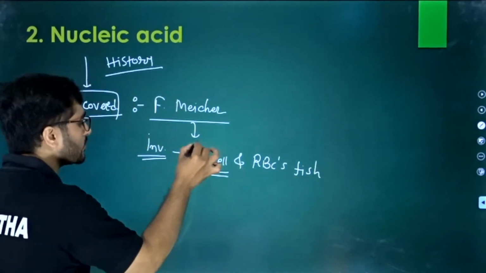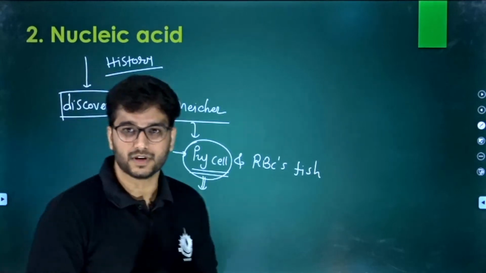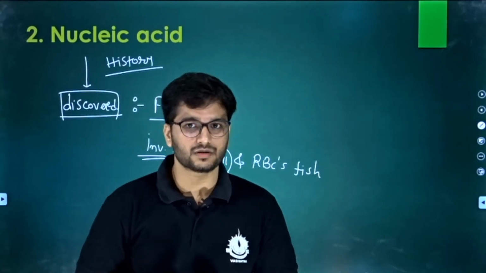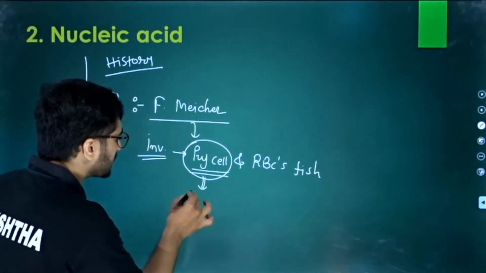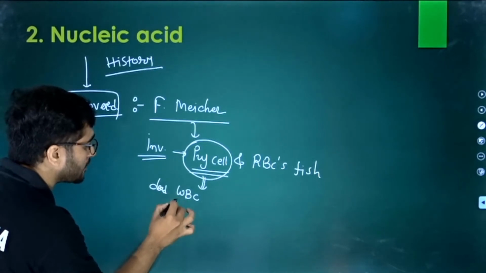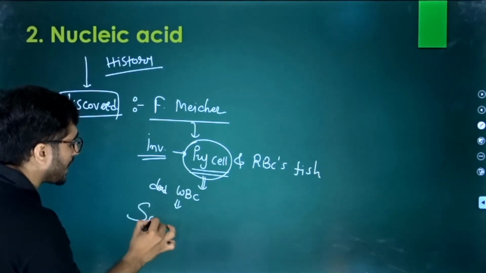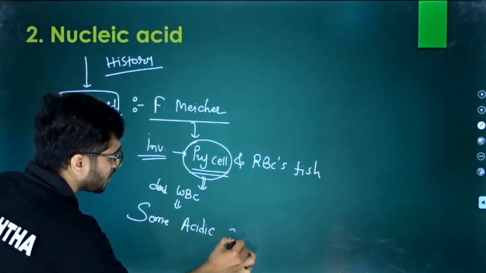What is a pus cell? It is the dead WBCs, right? Pus cells are nothing but dead WBCs, and these dead WBCs contain some acidic component.